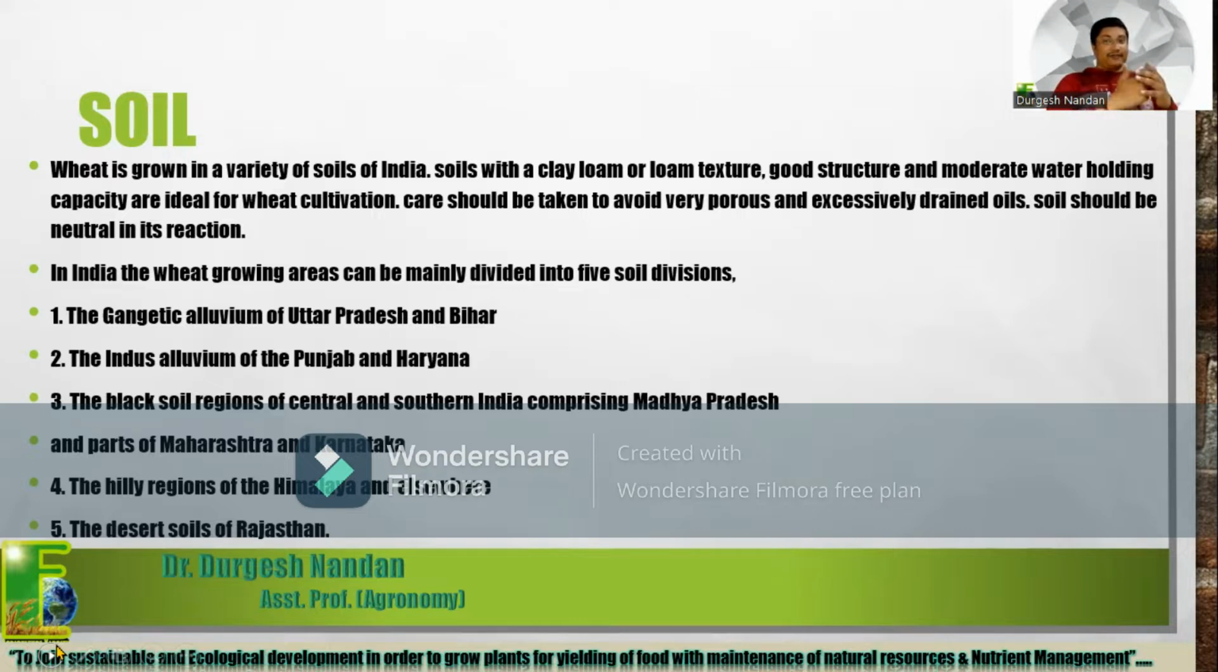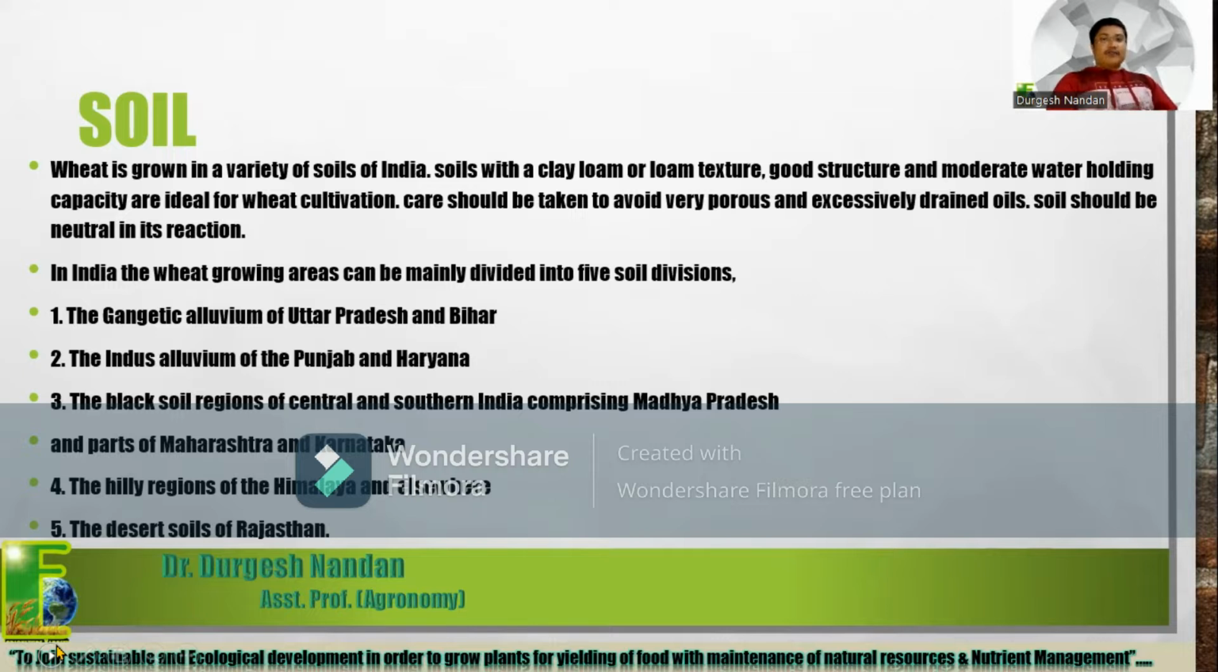After the climatic conditions, let's discuss the soil: which type of soil is required and good for the cultivation of wheat crop. Wheat is grown in a variety of soils in India. But the most important is that clay loam or loamy texture soil is the best and most suitable soil for wheat cultivation.